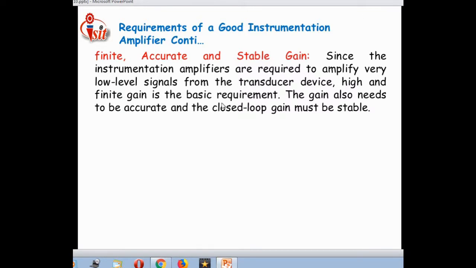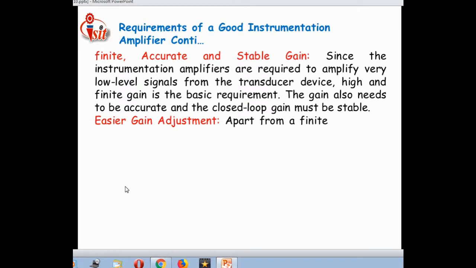Since instrumentation amplifiers are required to amplify very low level signals from the transducer device, that means, as we discussed earlier, the input to the instrumentation amplifier is the output from the transducer, a high and finite gain is the basic requirement. The gain also needs to be accurate, and the closed loop gain must be stable.